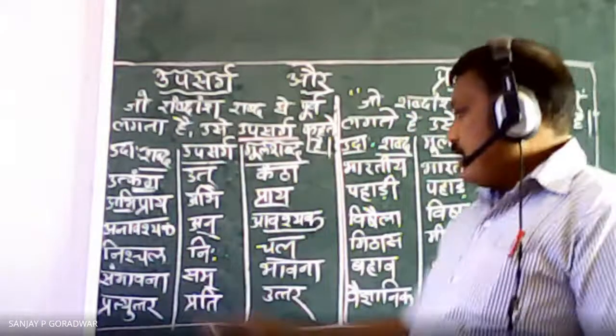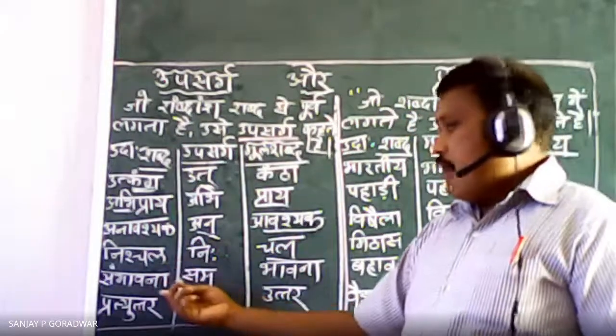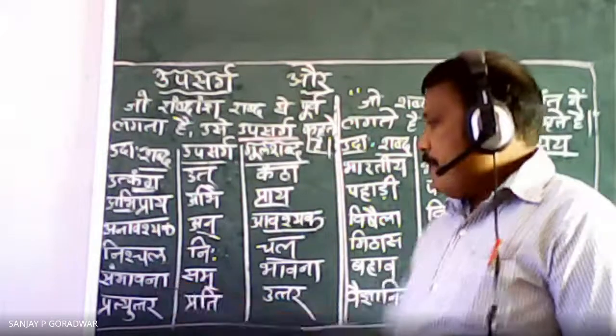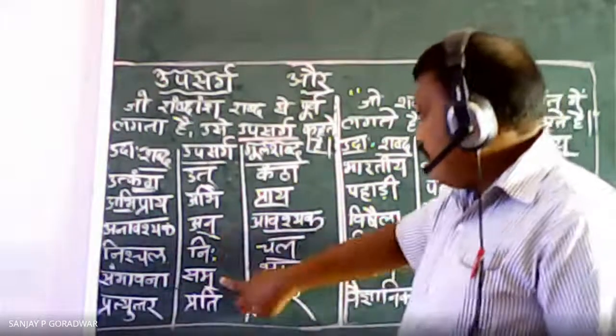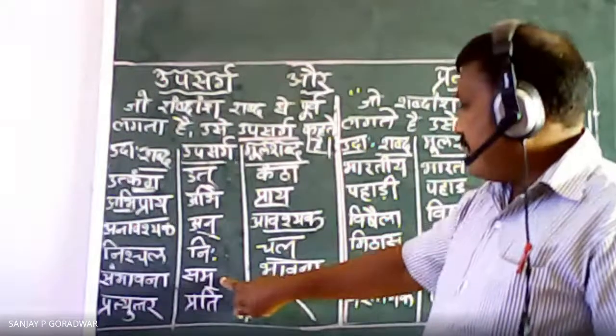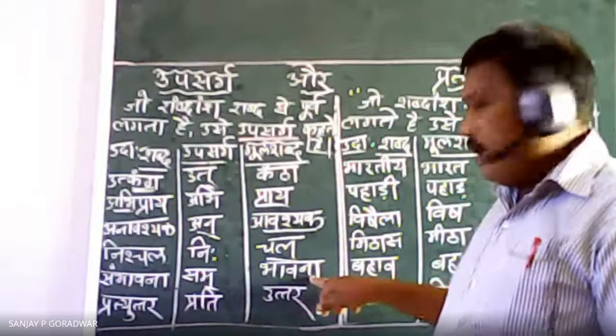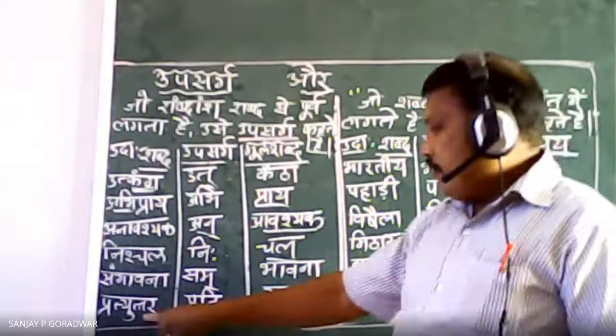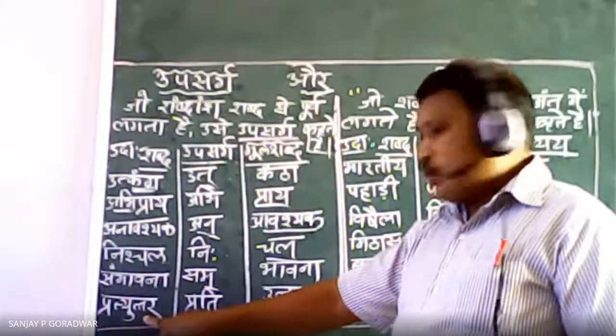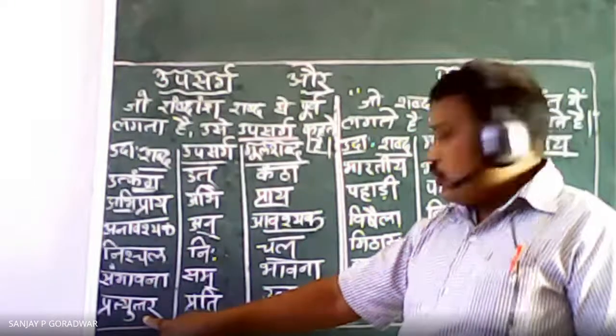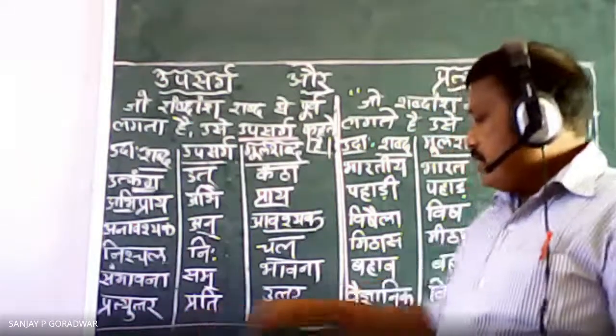Here another example we have, sambhavana. What is this? Sambhavana. So sam is an upsarga, prefix, and bhavana is the main word. Again, one more example is here, pratyuttar. What is this? Pratyuttar. Prati plus uttar.